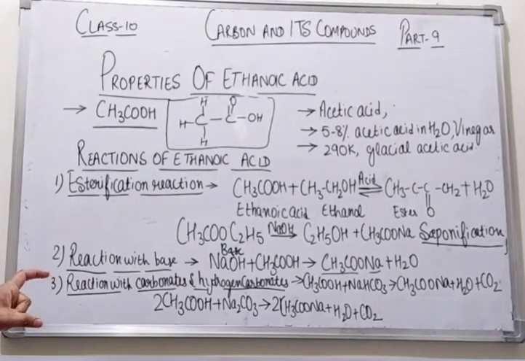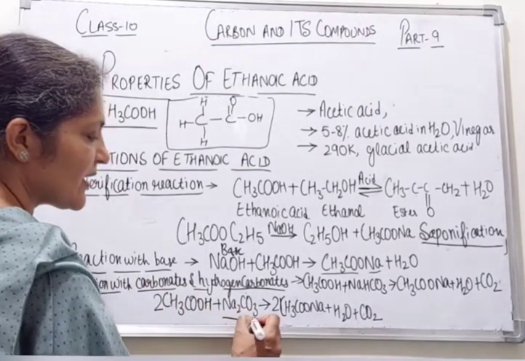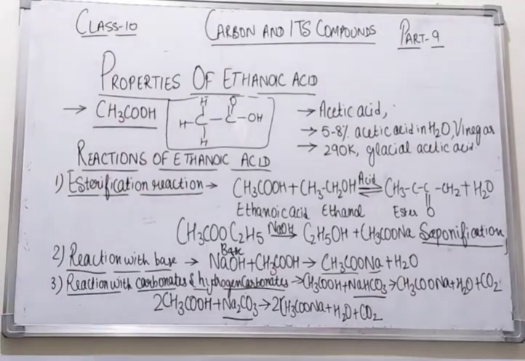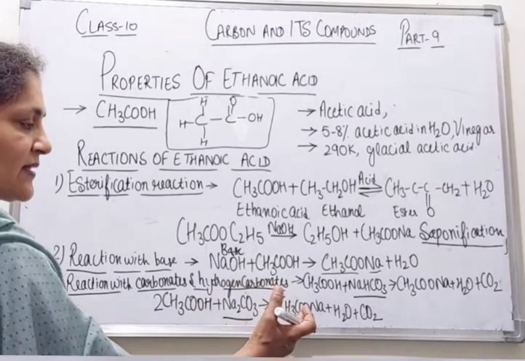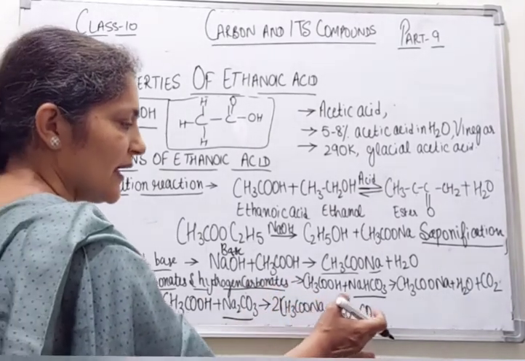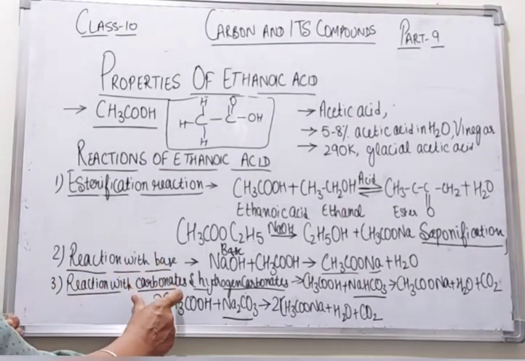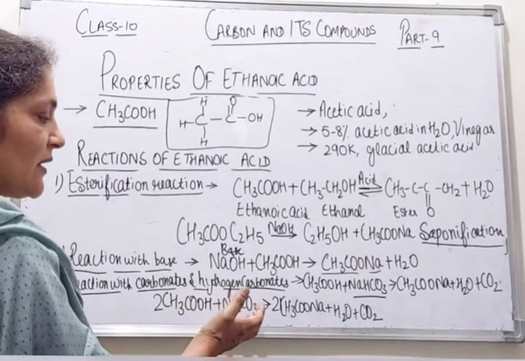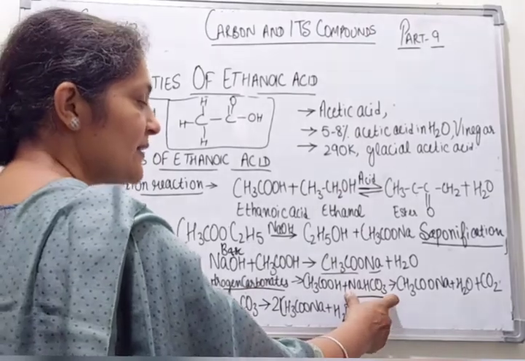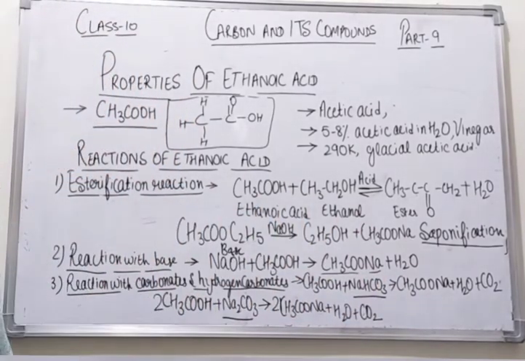Now the third reaction is the reaction with carbonates and hydrogen carbonates. We have taken sodium carbonate and sodium hydrogen carbonate. Both will react with ethanoic acid, and both will give the salt of this acid, sodium acetate, water and carbon dioxide. Whenever ethanoic acid reacts with carbonates or hydrogen carbonates, the salt, water and carbon dioxide gas will form. In both cases, sodium acetate, water and carbon dioxide is formed.